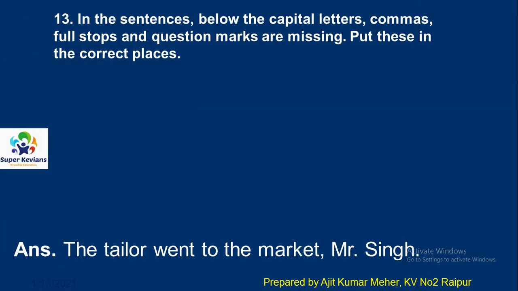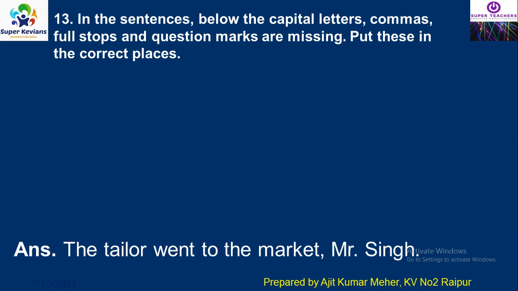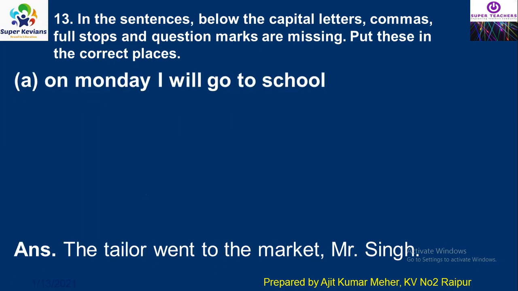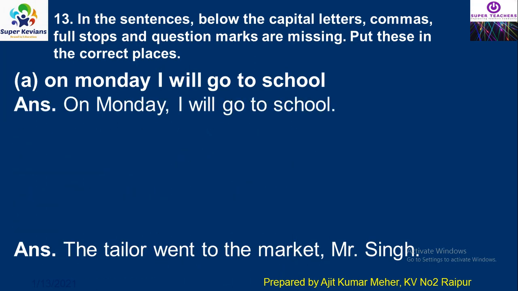In the sentences below, the capital letters, commas, full stops and question marks are missing. You have to correct the sentences and rewrite them. For example, I am showing you, on Monday I will go to school. Here you can see the sentence should start with a capital letter, but it is not here. So you have to write On Monday. The M letter of Monday will be capital. After that you have to put one comma, I will go to school, and finally a full stop.